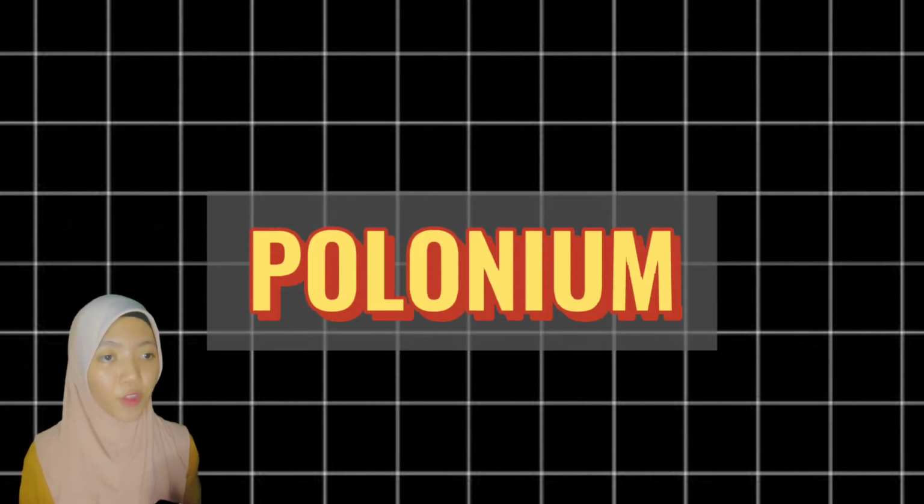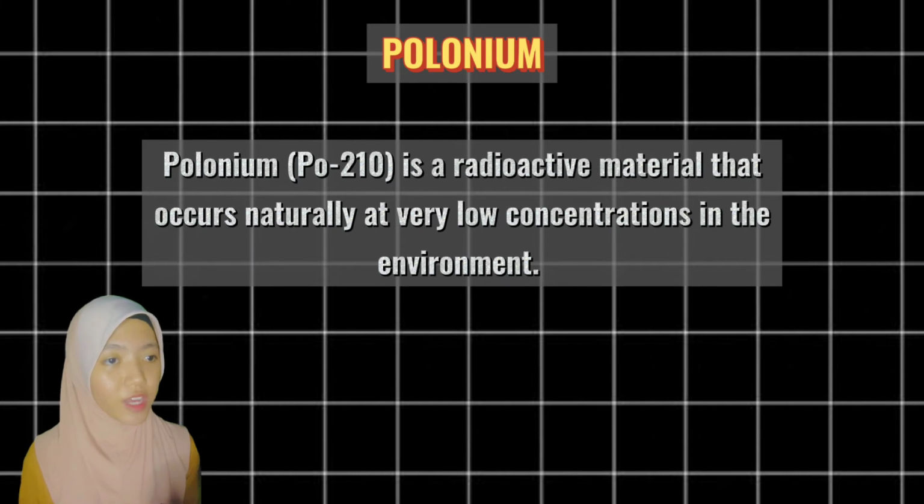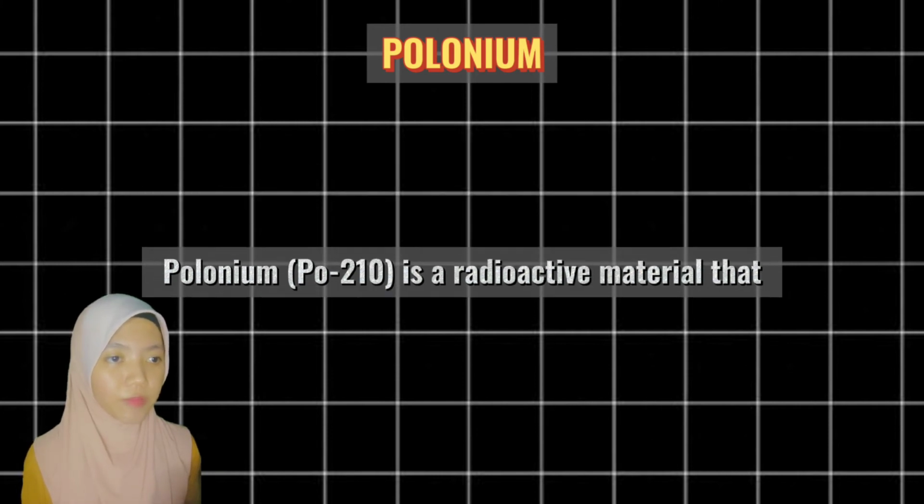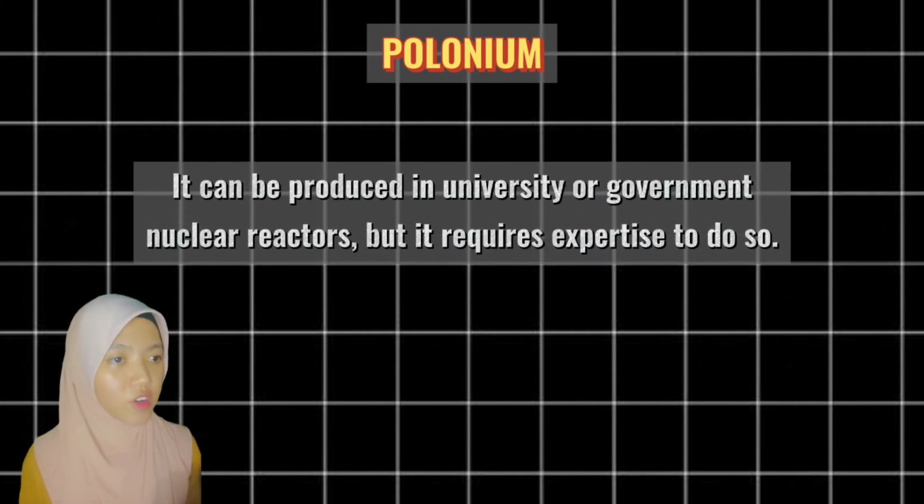Number 5. Polonium. Polonium is a radioactive material that occurs naturally at very low concentrations in the environment. It can be produced in university or government nuclear reactors, but it requires expertise to do so.